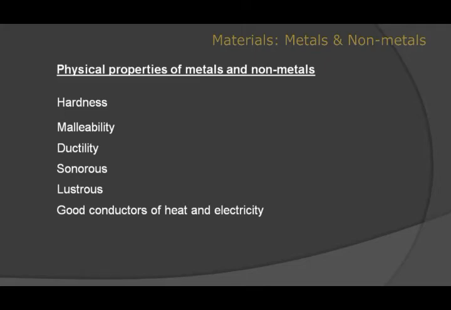And we have also seen some exceptions. Metals are generally hard in nature, whereas sodium and potassium are metals which are very soft. Similarly, metals are solid in nature, whereas mercury is a metal which exists in liquid state at room temperature. Iodine is a non-metal which shows shiny appearance. Non-metals are poor conductors of heat and electricity, whereas graphite, an allotrope of carbon, is a good conductor of heat and electricity. So these are the physical properties we have seen.